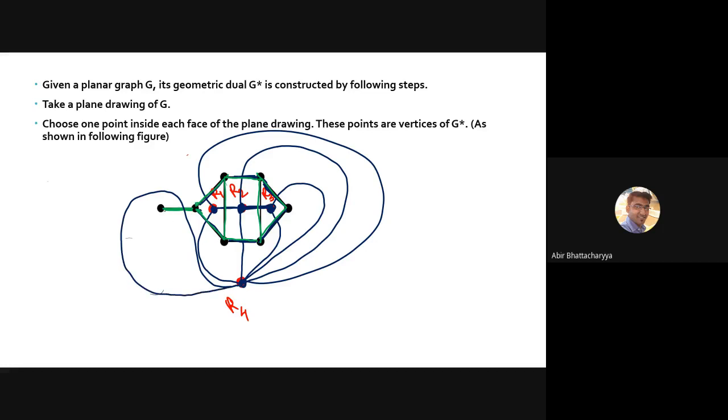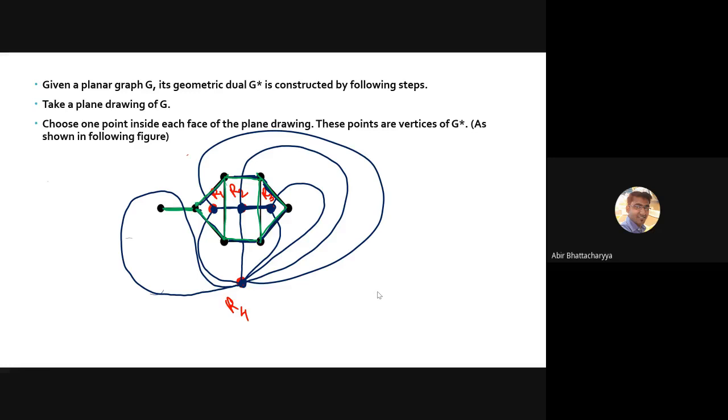So whenever we have a pendant vertex in the original graph, we must have a self loop in the dual of the graph. So that's how we can construct the dual of the graph.